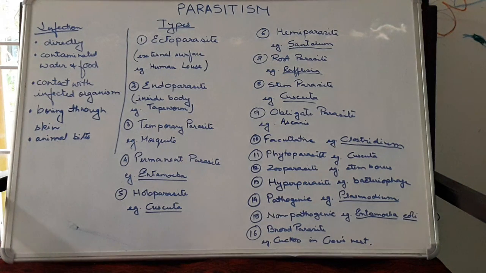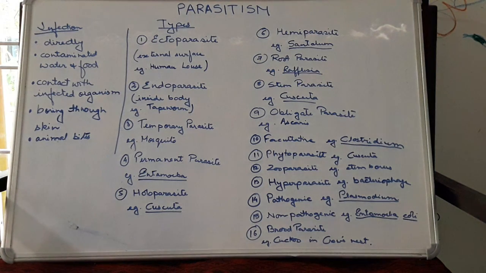Then facultative. Facultative means they will live freely. They are adjustable to whatever condition. So they will live freely, but when they come in contact with the host, they will act as a parasite. For example, Clostridium tetani.